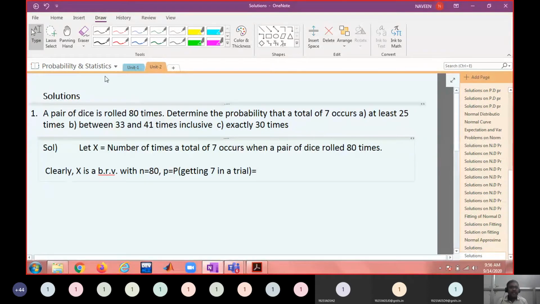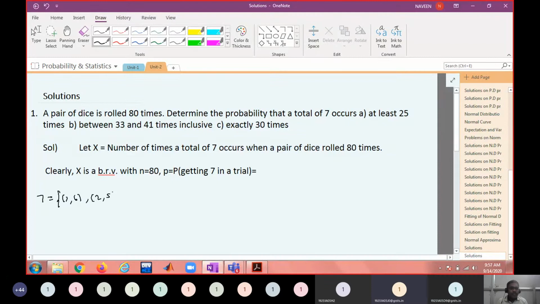What are they? 1 and 6, 2 and 5, 3 and 4, and the reverses. Am I right? So total 6 possibilities, and total possibilities are 36. So this is 6 by 36, equal to 1 by 6. This implies that q equals 1 minus p, equals 1 minus 1 by 6, equals 5 by 6.